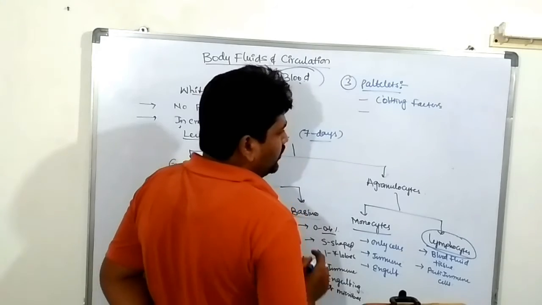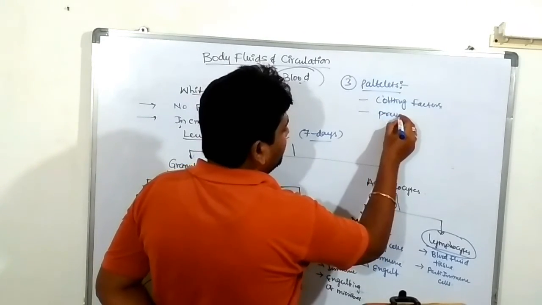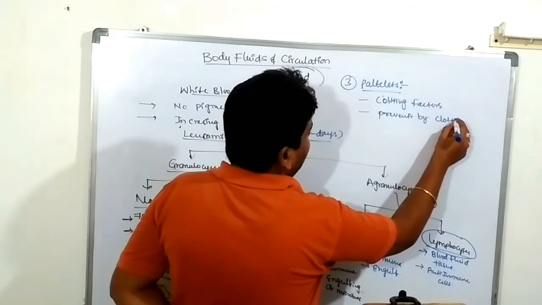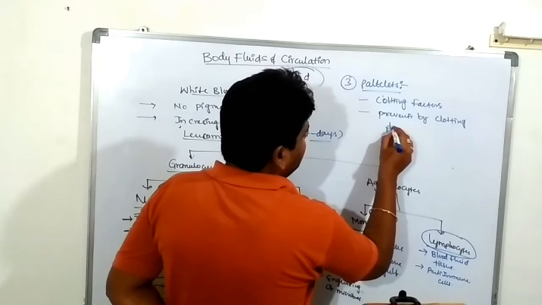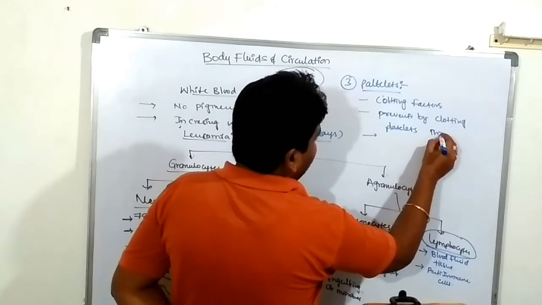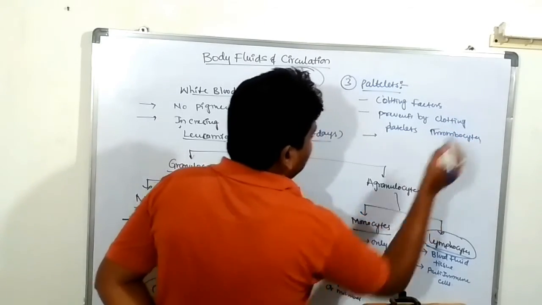If there is any injury, blood loss is completely prevented by clotting, that is, by platelets. These are commonly known as thrombocytes.